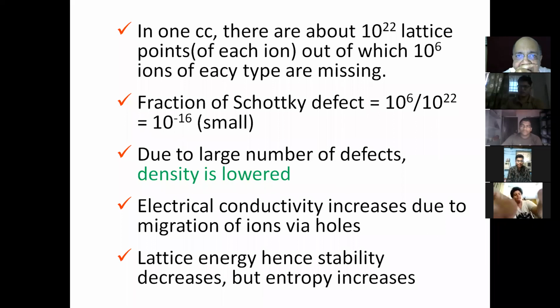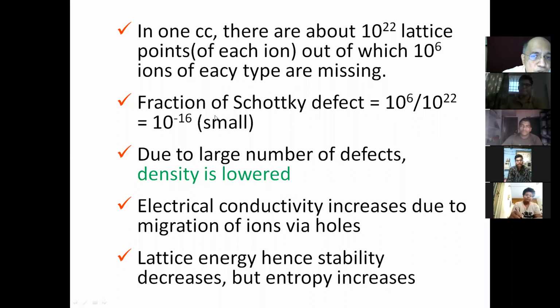So I corrected: there are about 10 to the power 22 lattice points of each ion, 10 to the 22 sodium ions and 10 to the 22 chloride ions, out of which 10 to the power 6 of each ion is missing.